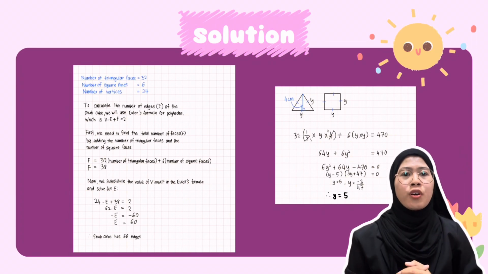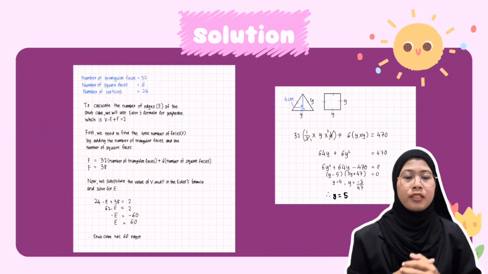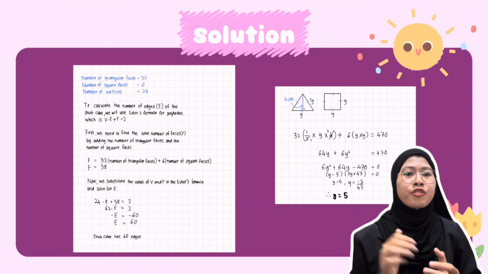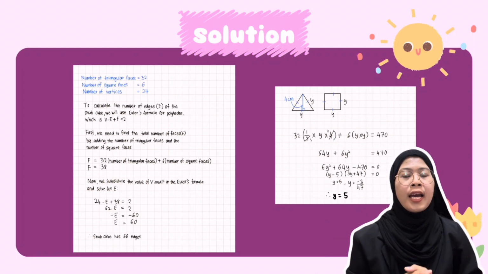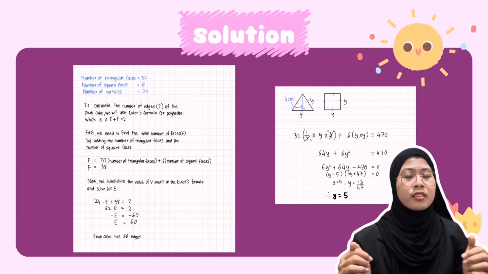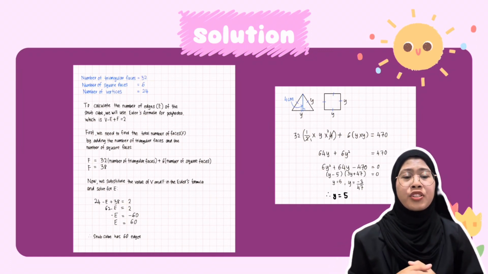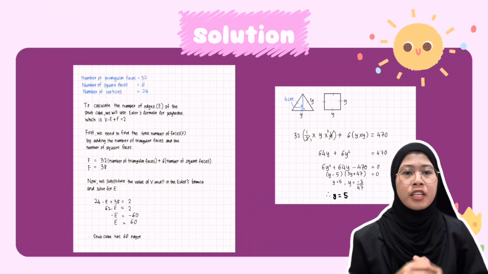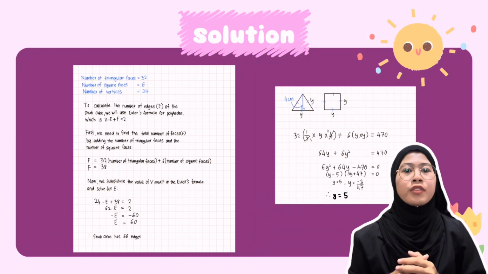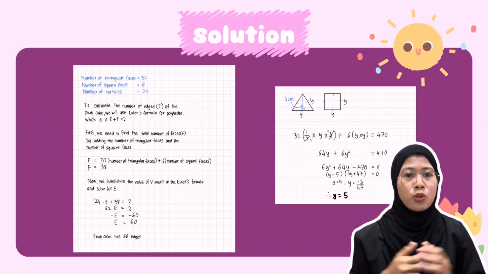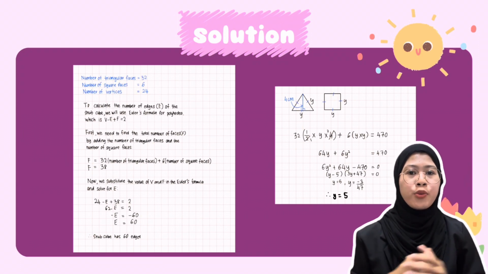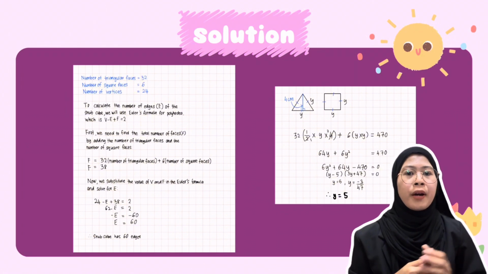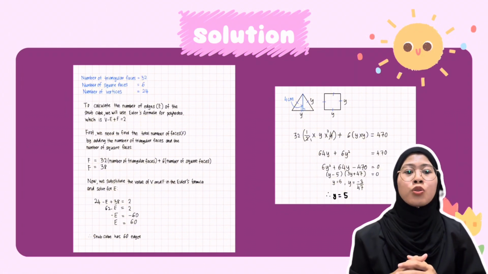The first step is to list the information given in the equation. Here, the number of triangular faces is 32, the number of square faces is 6, and the number of vertices is 24. To calculate the number of edges, E, of the snub cube, we will use Euler's formula for polyhedra, which is V minus E plus F equals 2.